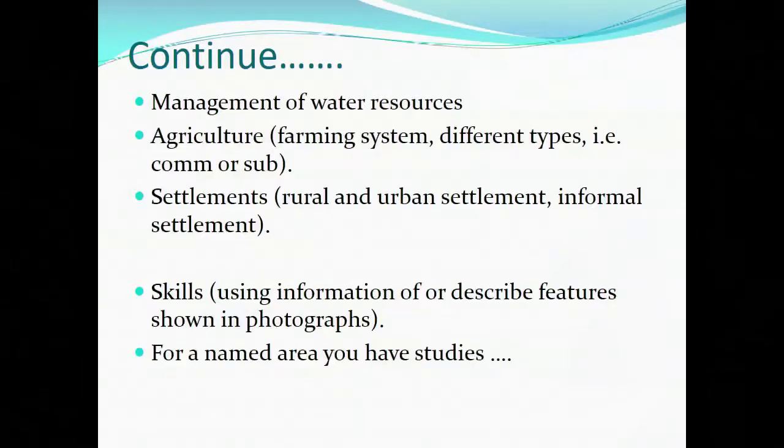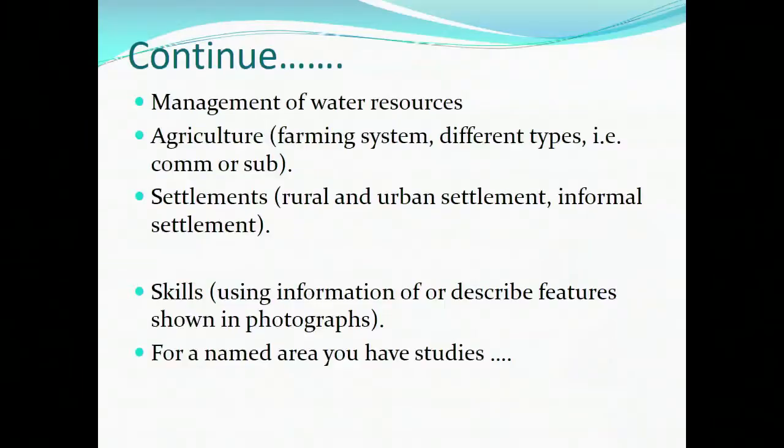Then you come to the part on agriculture. Know and understand the different types of farming systems. For example, the different types of farming could be commercial farming or subsistence farming. Know the processes that are involved there. Know the percentage of what agriculture contributes to the economy of Namibia, and what we should do to improve food security in Namibia by introducing different types of agricultural schemes. All these things you need to look at.